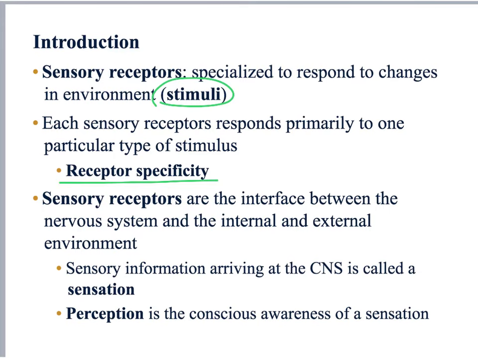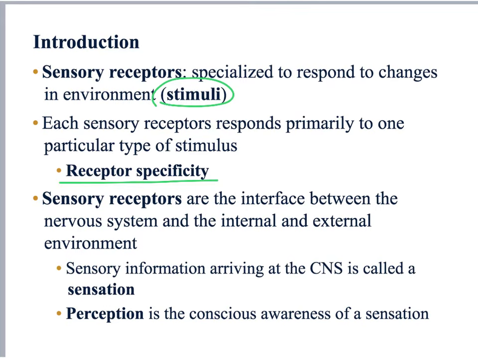For example, the photoreceptors in our retina convert light stimulus into action potentials. These action potentials are sent out to our brain, and then our brain interprets those action potentials as visual information.